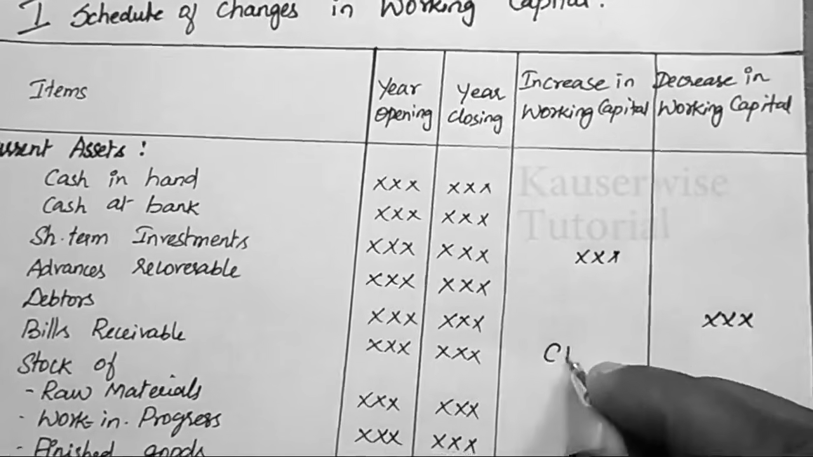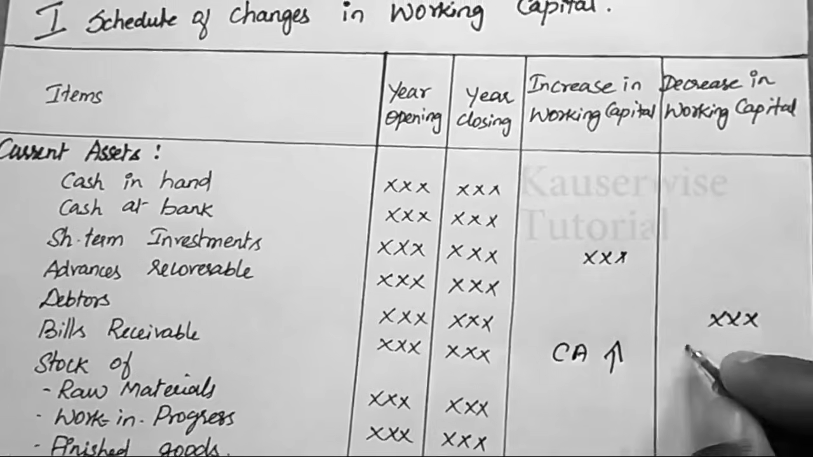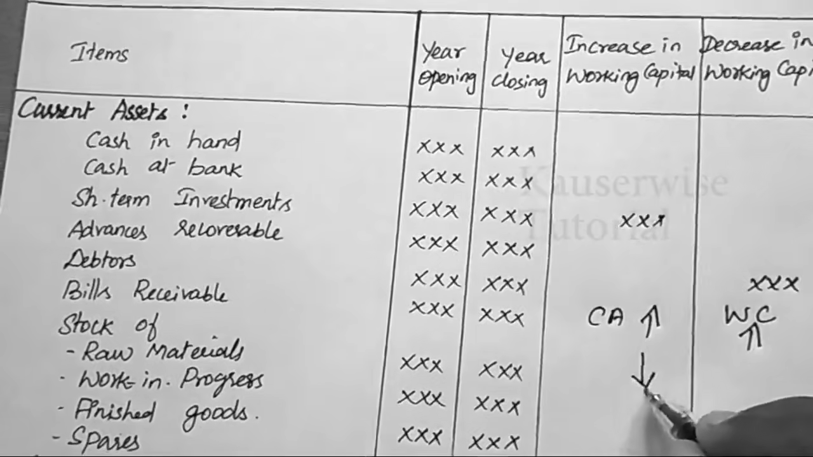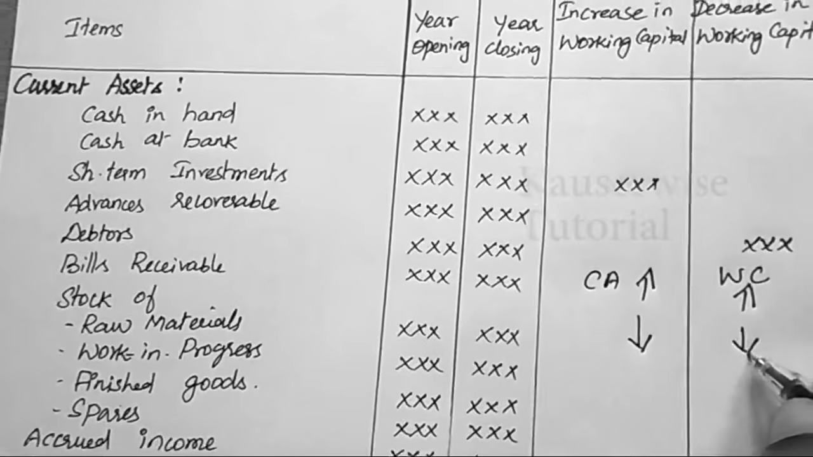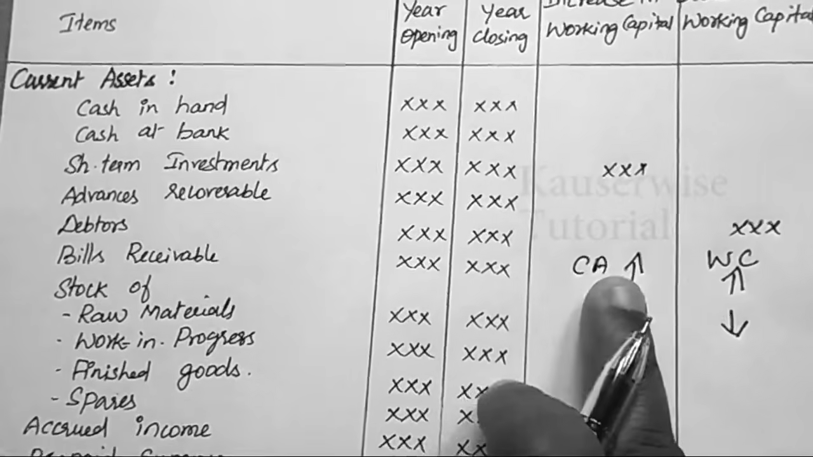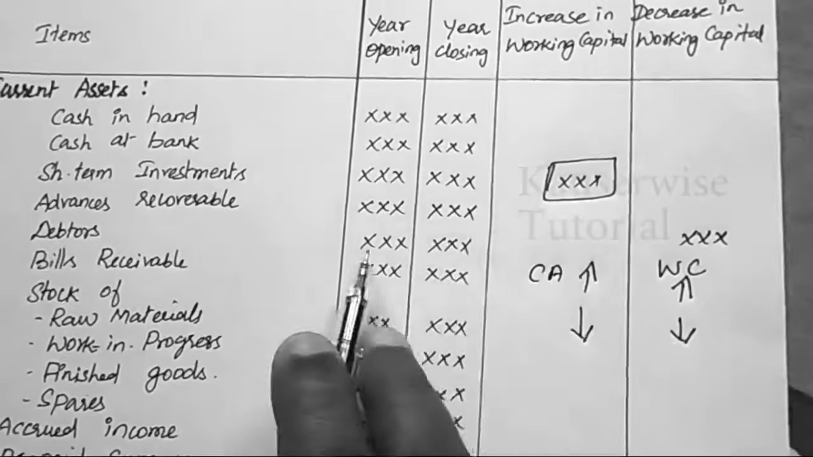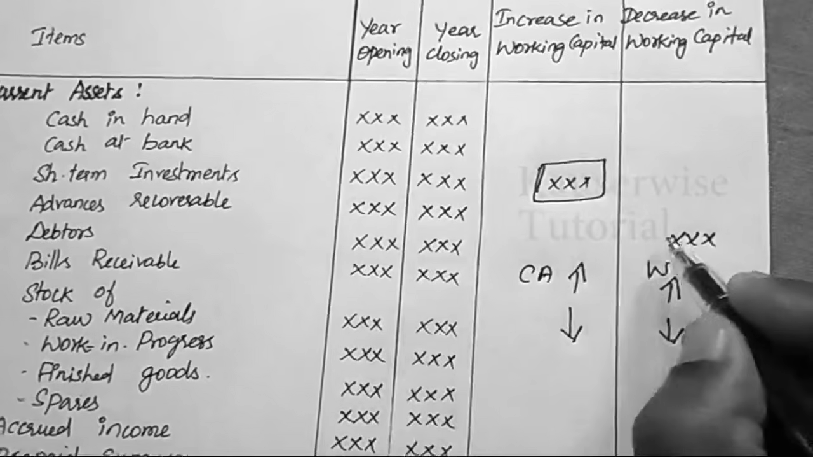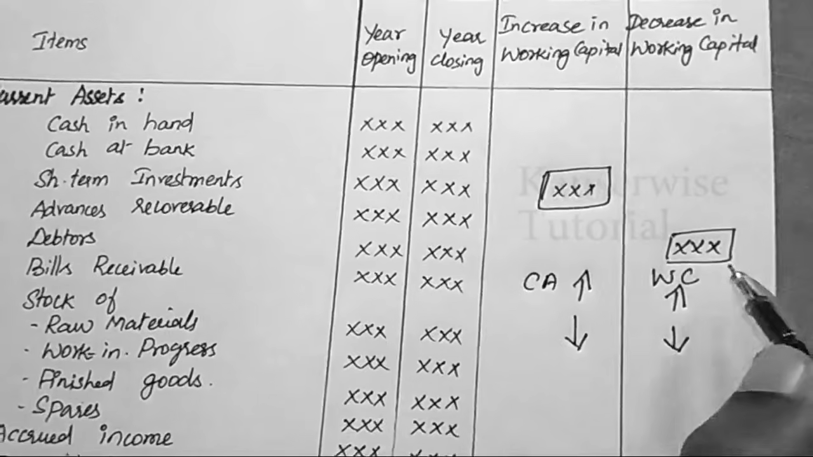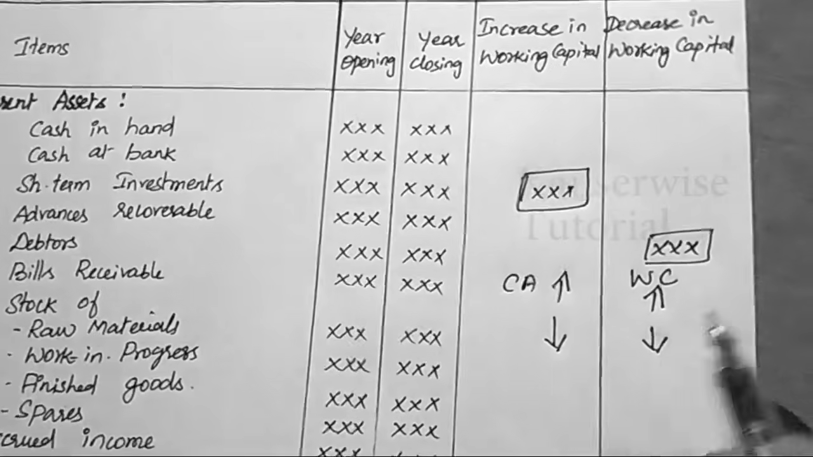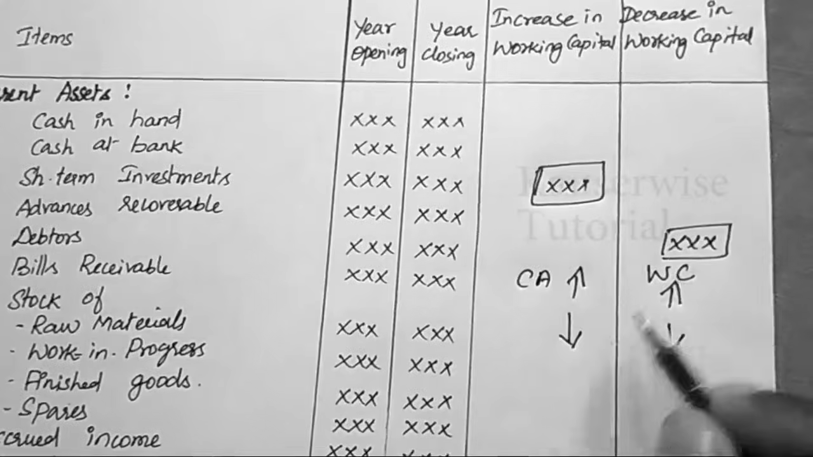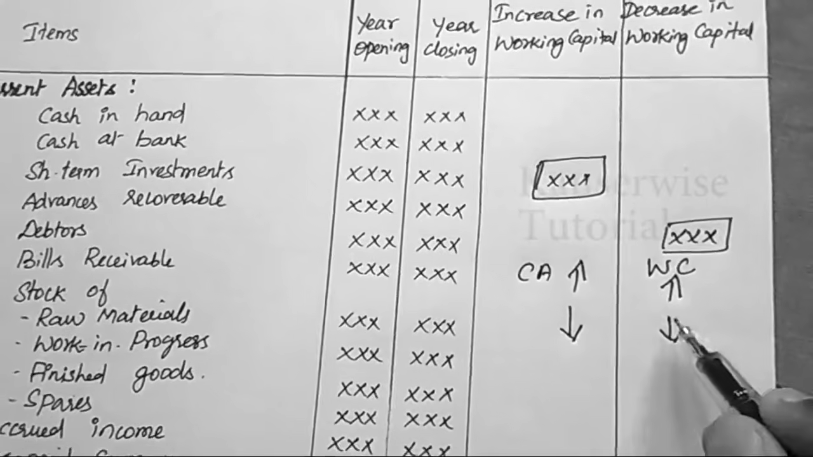When the current asset decreases, that will be recorded here. So when current asset increases, working capital also increases. When current asset decreases, working capital also decreases. You need to follow this logic. When current asset decreases, you need to record that amount under the decrease column. Why? Because working capital also decreases. So you can follow the same direction: when current asset increases, working capital increases; when current asset decreases, working capital decreases.